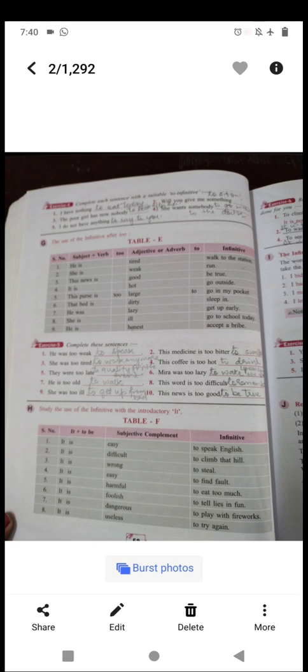Now see table number H. Study the use of the infinitive with the introductory it. Now this sentence is to be started with it. It plus to be. The to be form of the verb is am, is, are, isn't it? Then after that a subjective complement and then the infinitive. Like see the first example, it is easy to speak English. Then it is difficult to climb that hill, isn't it? Now let's see the exercise.